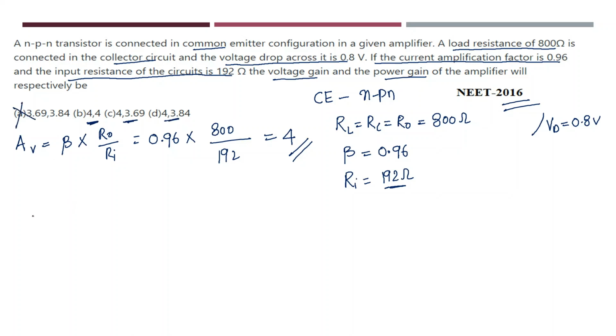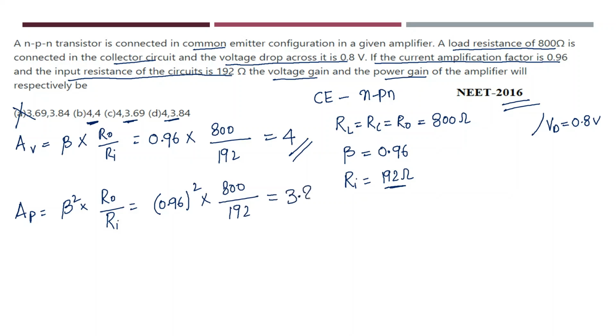Now let us calculate power gain. What is the formula for power gain? I said that beta square into resistance gain. What is that resistance gain? Output resistance by input resistance. What is the value of beta? It is nothing but 0.96 whole square into 800 divided by 192. If you solve this, you will be getting the answer as 3.84.